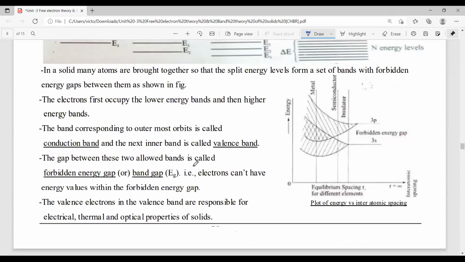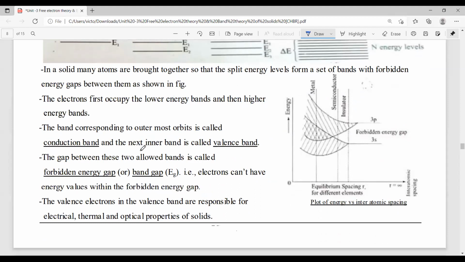Now, the band consisting of the outermost orbit is called the conduction band, and the next inner band is called the valency band. So if we have bands like that, for example, this is one band, this is another band.